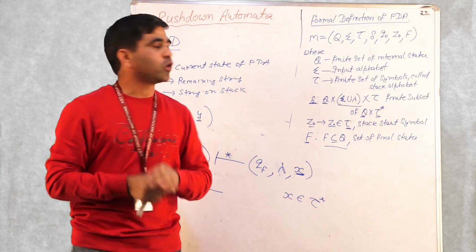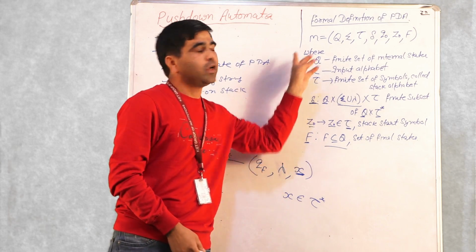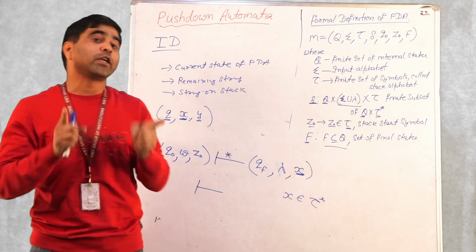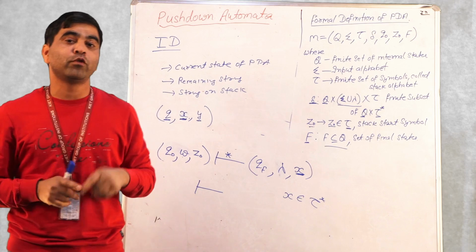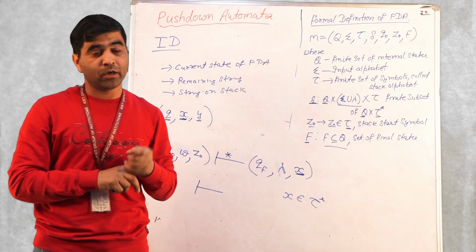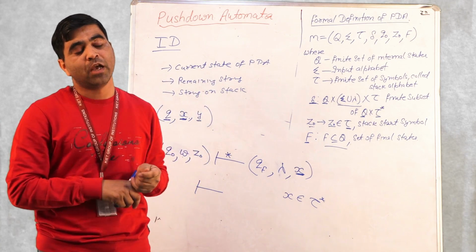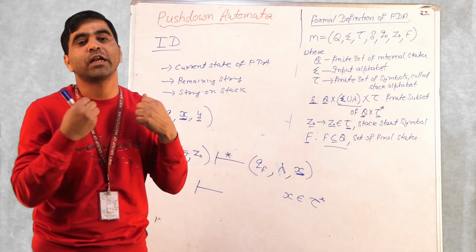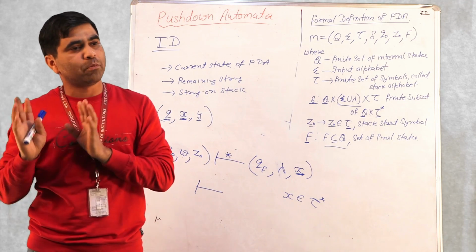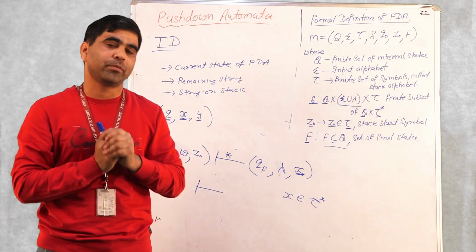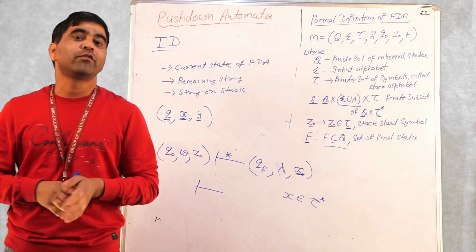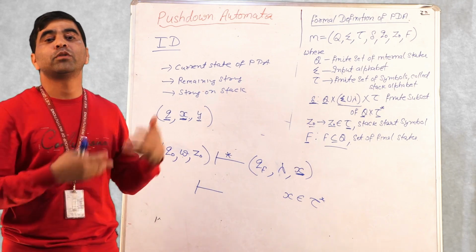I remember this pushdown automata, which we said is the definition of a non-deterministic pushdown automata. Now, non-deterministic pushdown automata is more powerful than the deterministic version. Always remember this. In case of finite state automata, which we have for regular languages, both non-deterministic and deterministic versions are equally powerful. Means for a given language L, if NFA is possible, then DFA is also possible, and if DFA is possible, then NFA is also possible. But in case of PDA, the non-deterministic version is more powerful as compared to the deterministic version of pushdown automata.